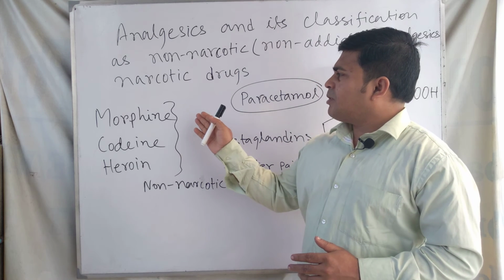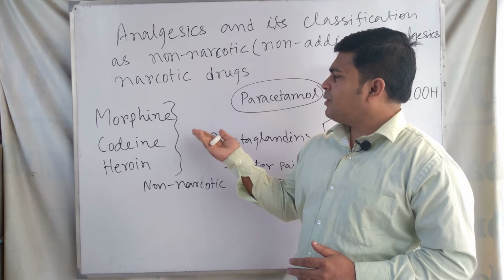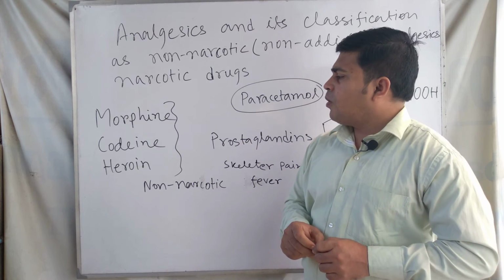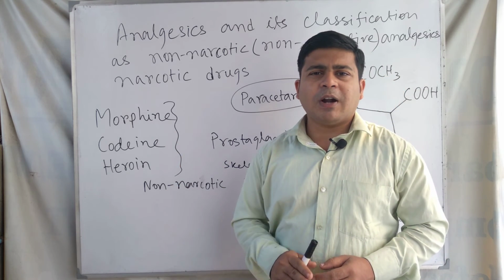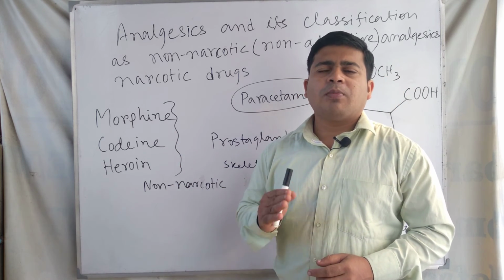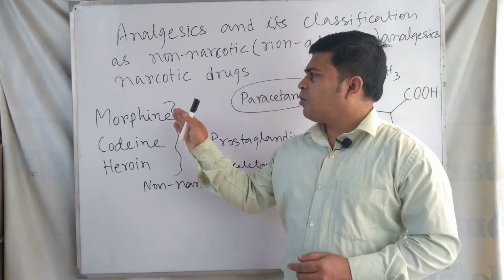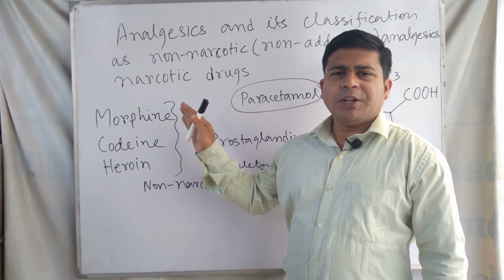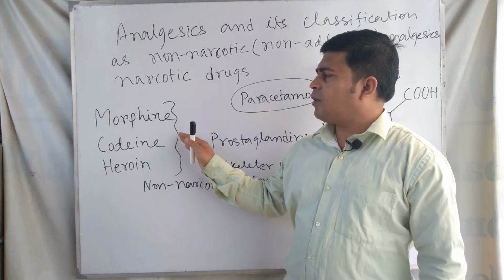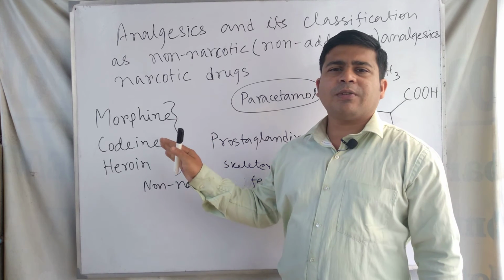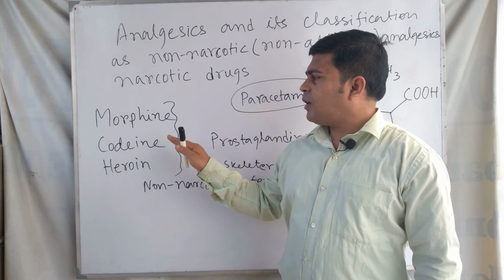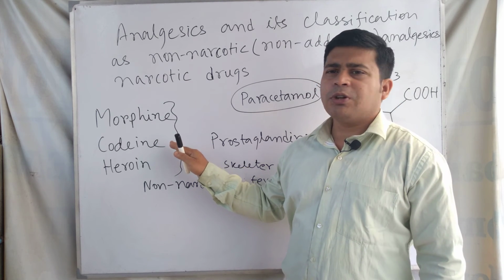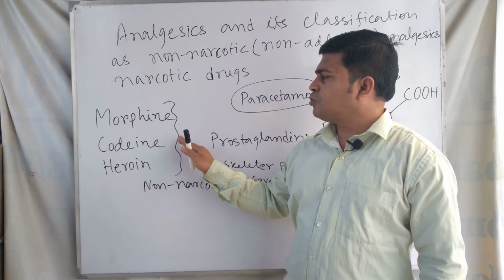These are the uses of narcotic drugs: morphine, codeine, heroin, and these are not sold in the market without the advice or prescription of a doctor. These are habit forming substances. They can reduce pain, but they cause unconsciousness and sleep. So for this reason these are not generally used, they have some specific use only.